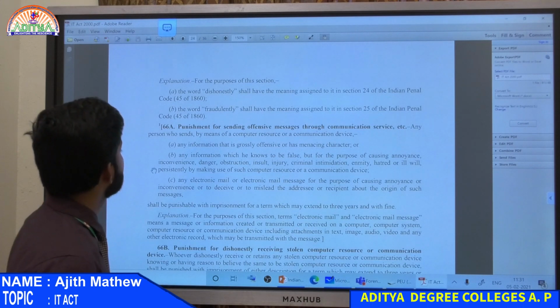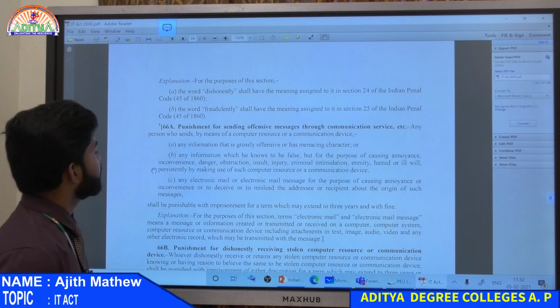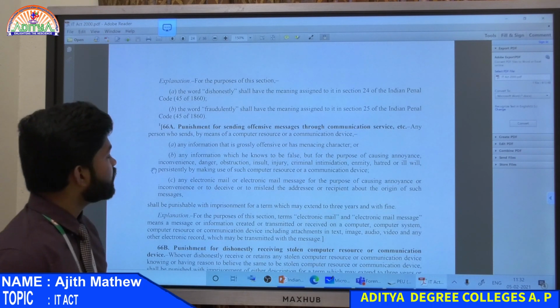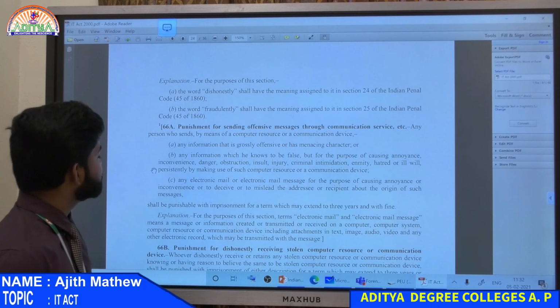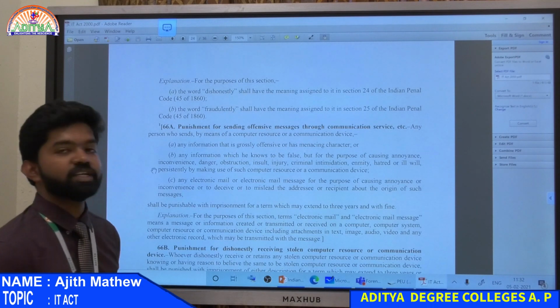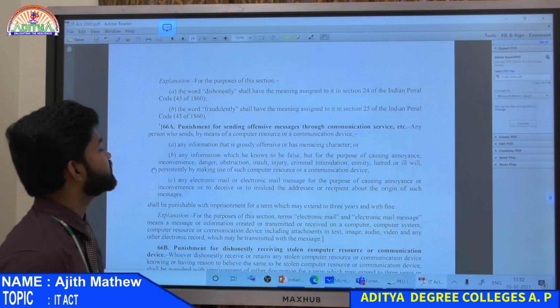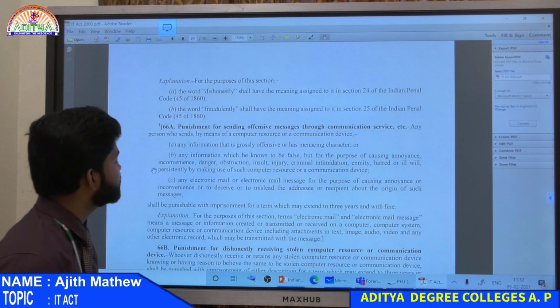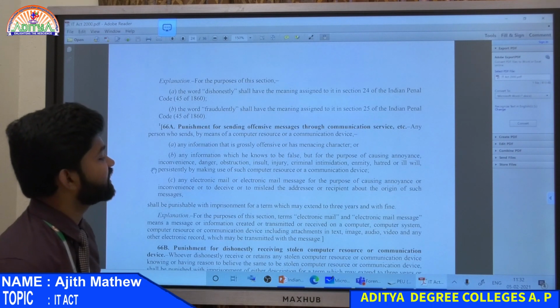Any person who sends by means of a computer resource or communication device any information that is grossly offensive and has a menacing character, any information he knows to be false but for the purpose of causing annoyance, inconvenience, danger, obstruction, insult, injury, criminal intimidation, enmity, hatred or ill will persistently by making use of computer resources or communication device, any electronic mail or electronic message for the purpose of causing annoyance or inconvenience or to deceive or mislead the addressee or recipient about the origin of the message, shall be punished with imprisonment which may extend to 3 years and with fine.